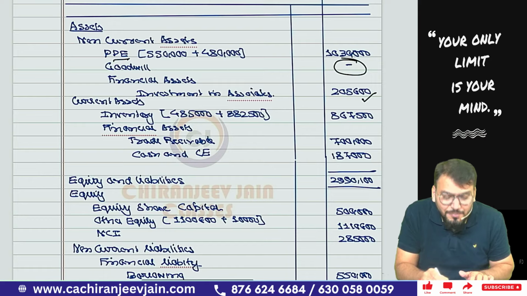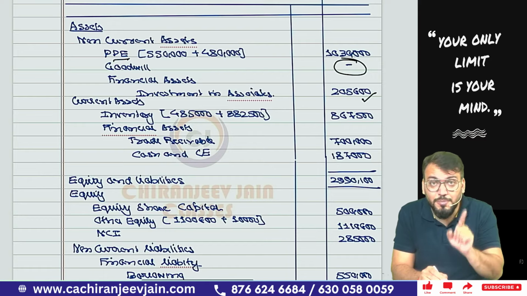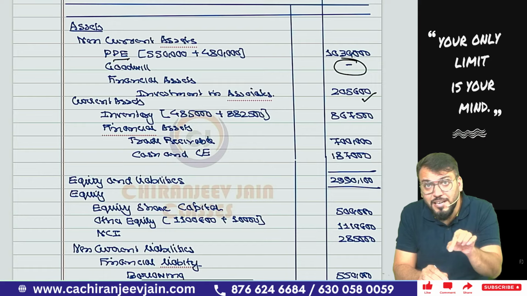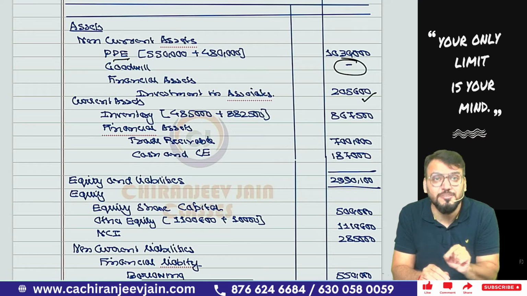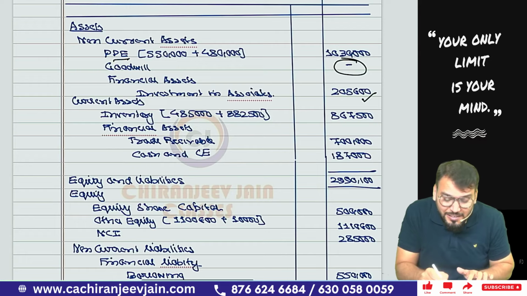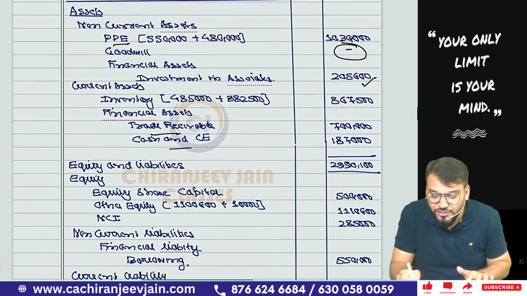Then current assets: inventory, plus, no adjustment is there. Correct. URP was in the inventory of which company? Associate. So that will not be adjusted now. And what journal entry have we done for the URP in the inventory of the associate? The journal entry was retained earnings to investment. So it is already reduced from investment. Don't reduce it from inventory. Then trade receivables, no adjustment. Cash and cash equivalents, no adjustment. The balance sheet amount came.